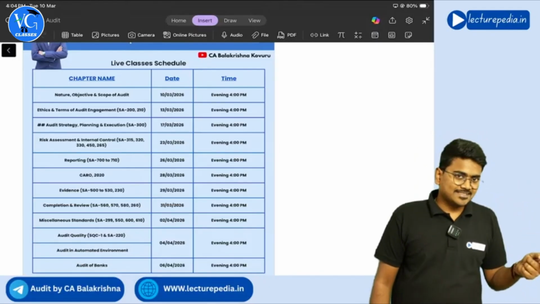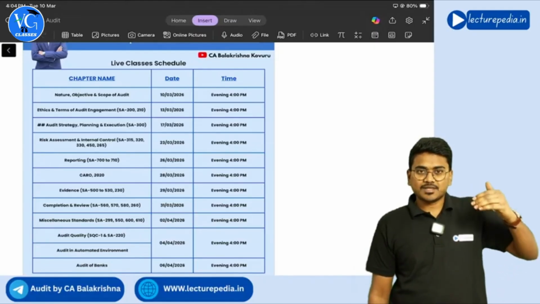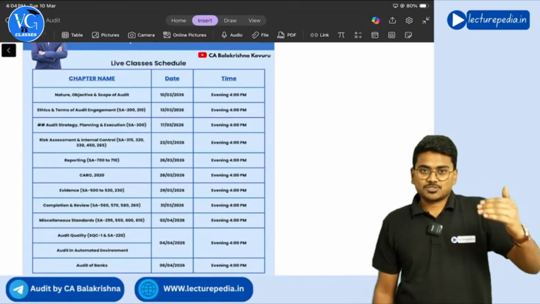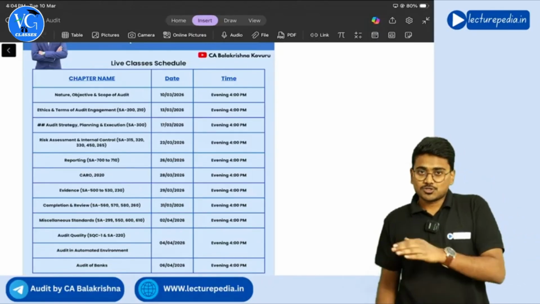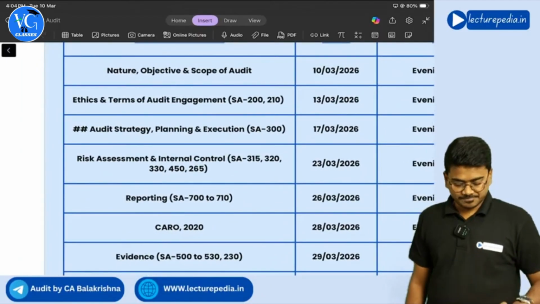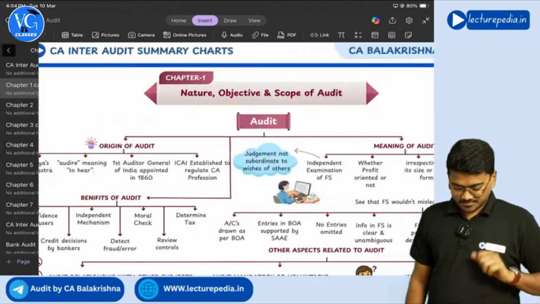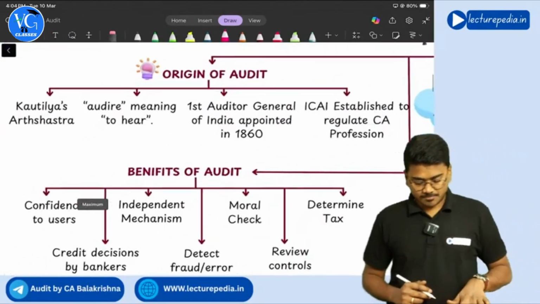The standards are linked to each other, so we have to discuss them in a flow. I have rearranged the chapters in a proper flow, so we will follow this flow. If that is clear, let us start with basic concepts.